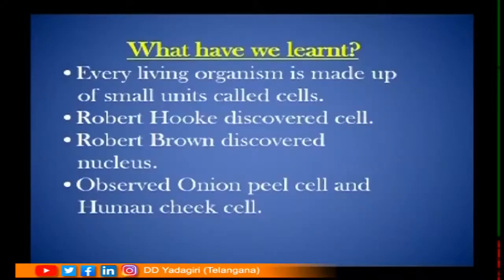Class. What have we learned today? We have learned that every living organism is made up of small units called cells. Robert Hooke discovered cell. Yes, where did he discover cell? He discovered cell in the cork cell. How were they?